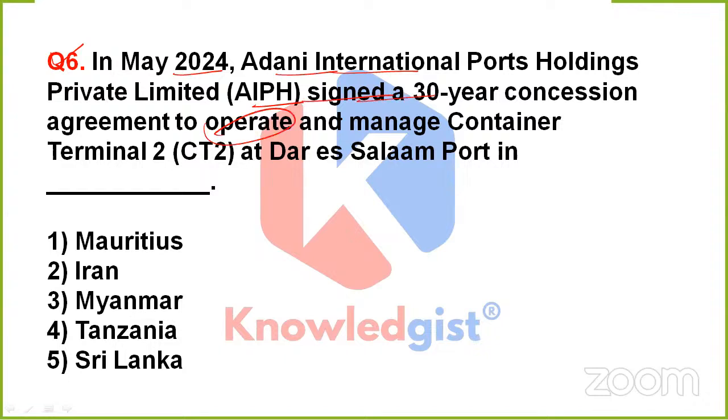agreement to operate and manage container terminal 2 at the Dar es Salaam port in Dash. So the question is simply talking about May 2024, that Adani International Ports Holdings Private Limited has signed a 30-year concession agreement to operate and manage container terminal 2, that is CT2, at the Dar es Salaam port. And this port is situated in Mauritius, Iran, Myanmar, Tanzania, or option 5, that is Sri Lanka.